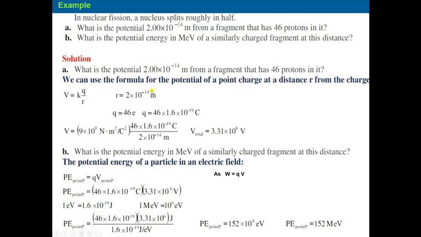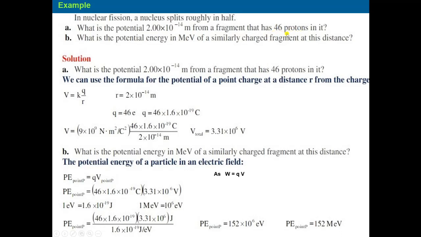We can make use of the formula for the potential of a charge at a distance r. Potential is given as k multiplied by charge upon distance. Here the distance given is r = 2 × 10^-14 meter. Now calculate the value of the charge.